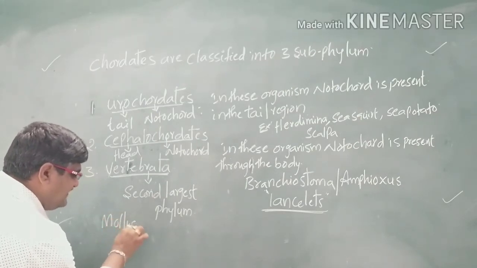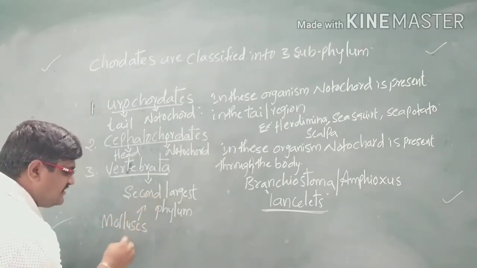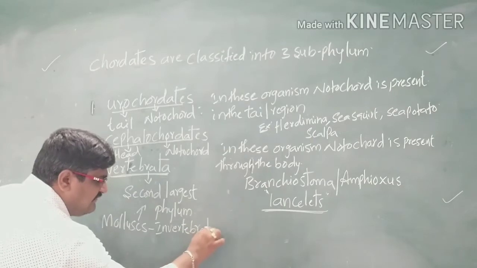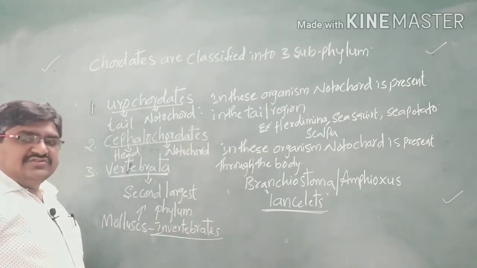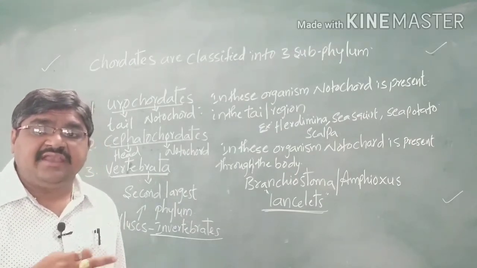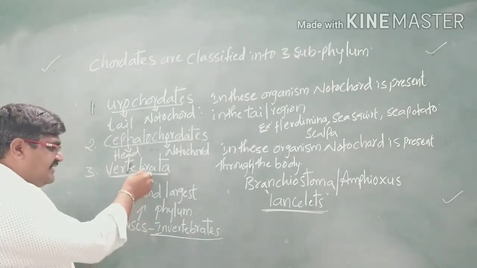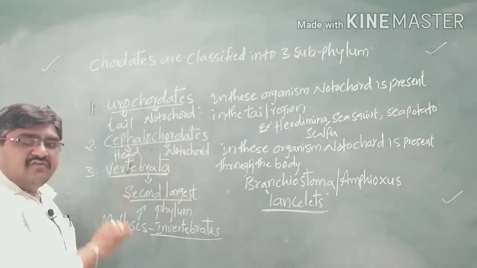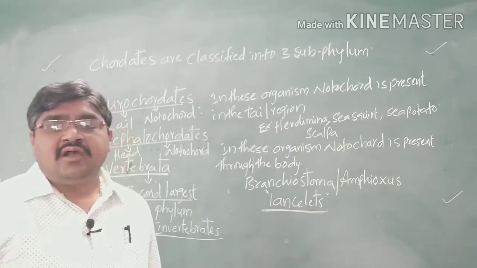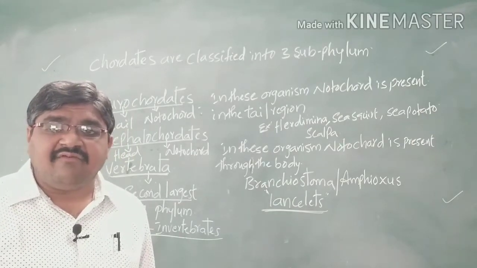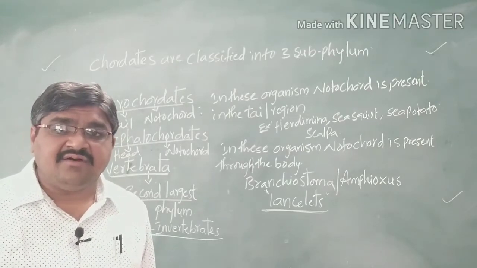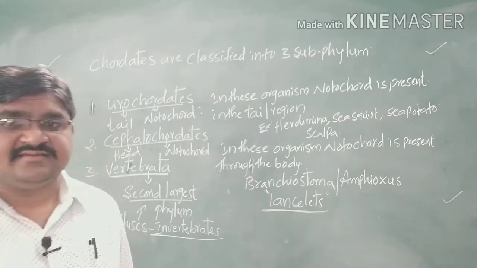Molluscs are the second largest phylum in invertebrates. So here we have to know the difference. The second largest among invertebrates is Mollusca, while the second largest phylum in the overall animal kingdom is Vertebrata. Now coming to the salient features of the subphylum Vertebrata: what characters are present in the subphylum Vertebrata? Now we will discuss.